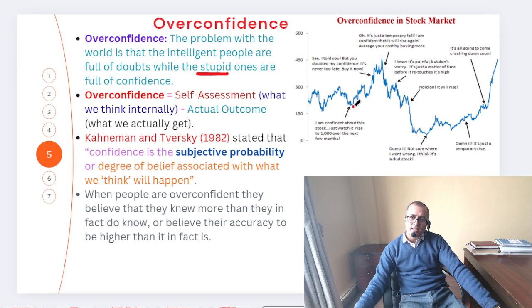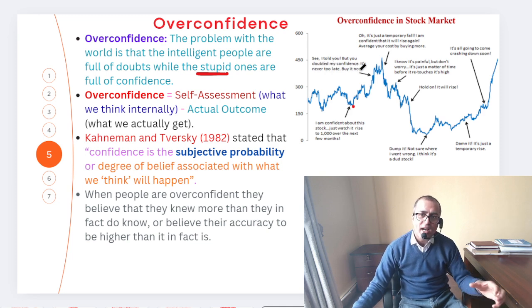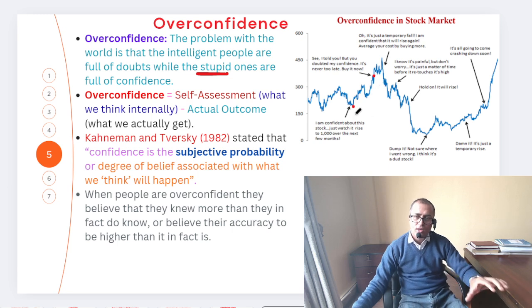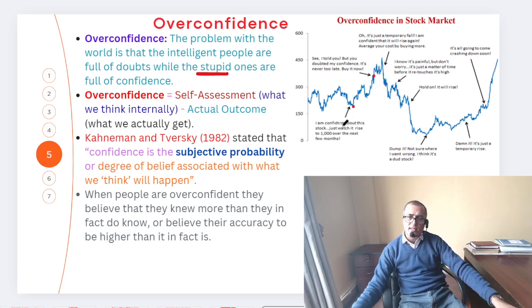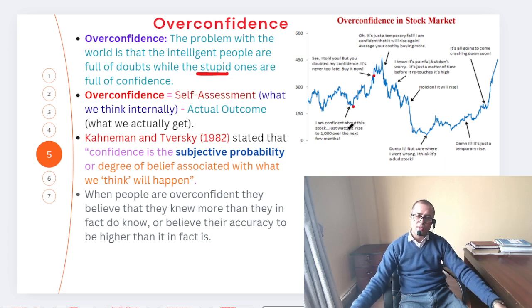but now this is the case, the stock price is down. Similarly, here you see that I told you that, but you doubted my confidence. It is never too late, so buy it now. Here you are going to buy it, and you are talking about a long position strategy. Normally we intend to buy the stock when it is undervalued.